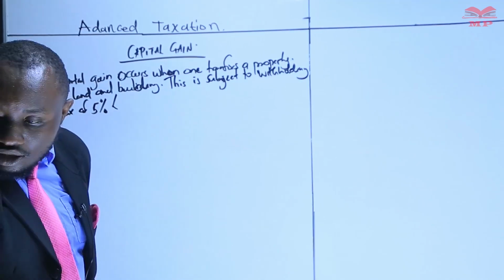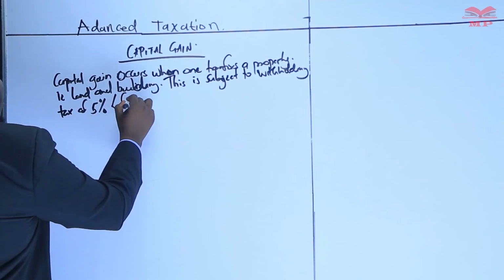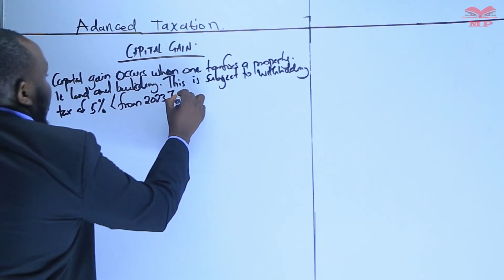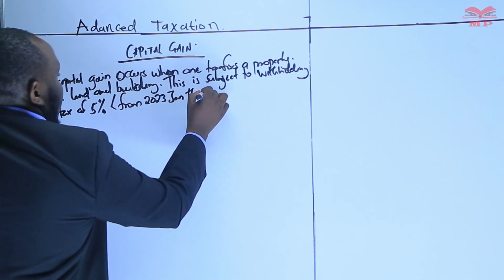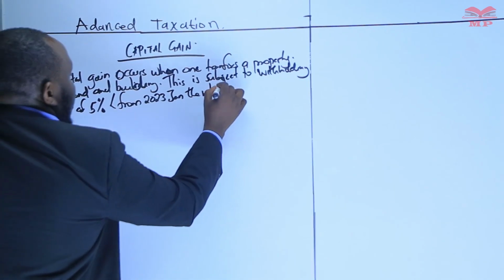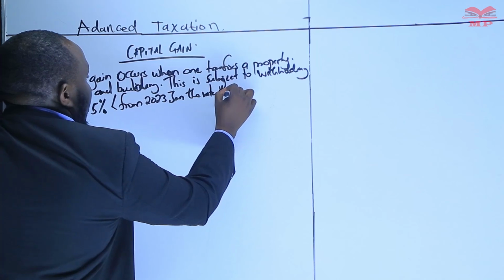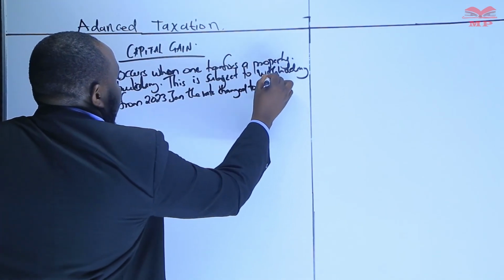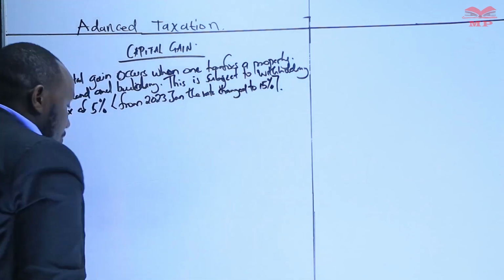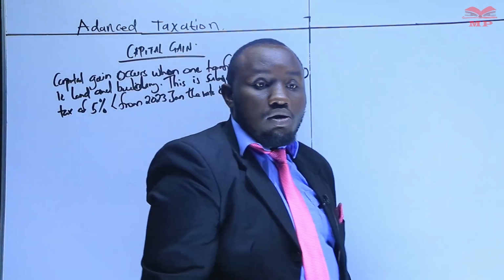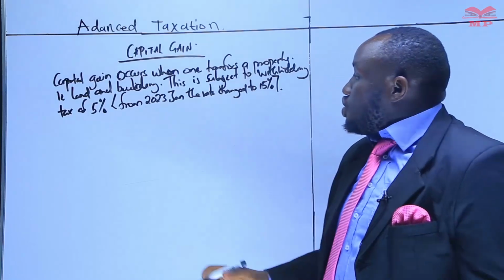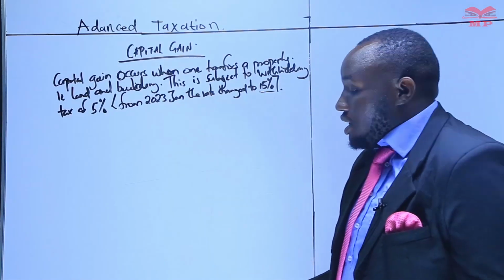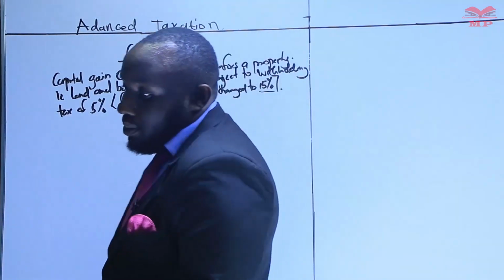Then you say that from January 2023, the rate changed to 15%. Effective January 2023, the rate of capital gain tax basically changed to 15%. So the figure is 15%, but initially it was 5%.